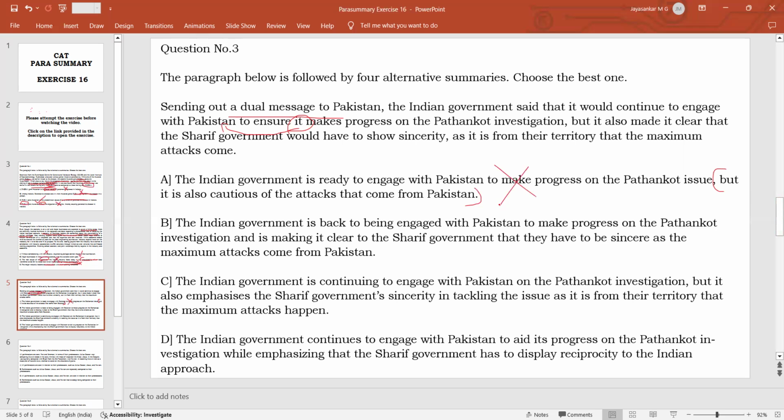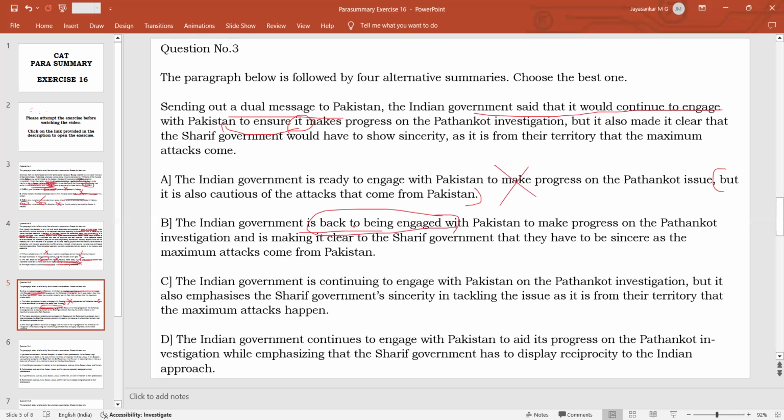Option B, the Indian government is back to being engaged with Pakistan. What is the problem here? The Indian government said it would continue to engage. That means the Indian government has always been engaging with Pakistan, discussing with Pakistan, or cooperating with Pakistan to ensure that Pakistan makes progress on the Pathankot investigation. Whereas this option says that the Indian government is back to being engaged with Pakistan, meaning the Indian government was not engaged with Pakistan previously. Now they have come back to being engaged.